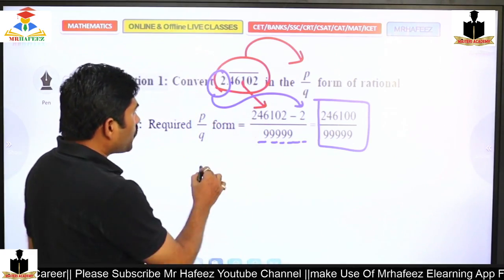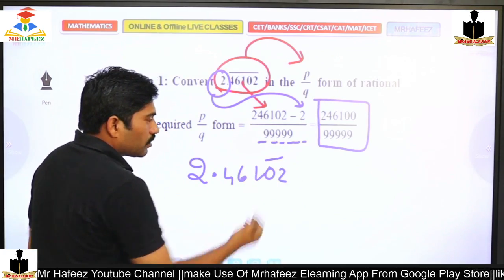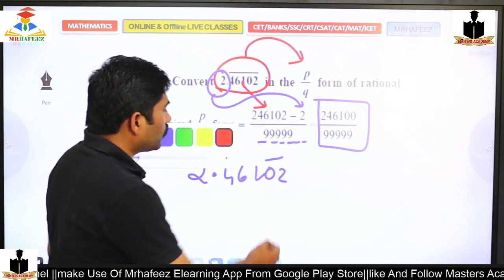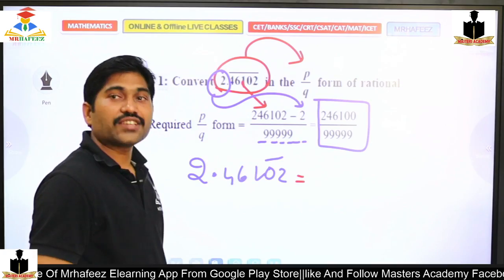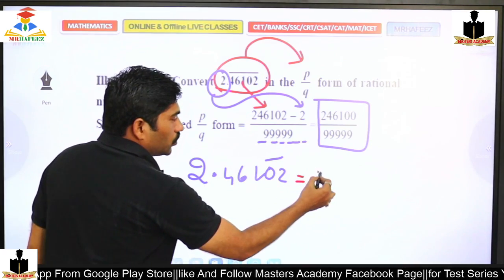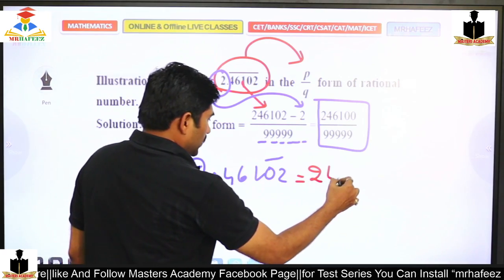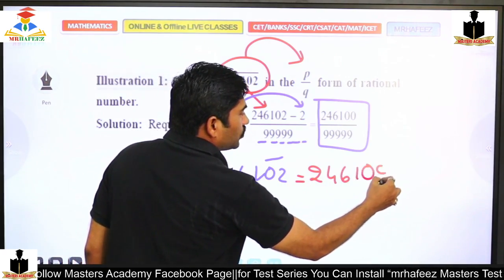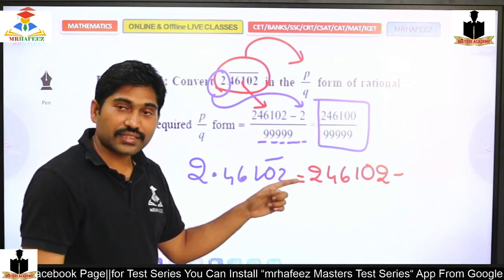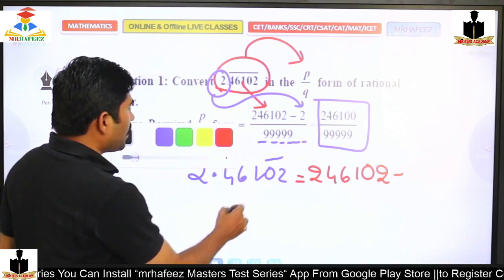Suppose the value is 2.46102 with the bar only over 02. Let me know the answer from your end. I should write all the digits first, yes or no? Let me know the digits first. 2. Next, what should I write? 246102 minus. So in that place what should I write? Other than the bar, right? Yes or no?